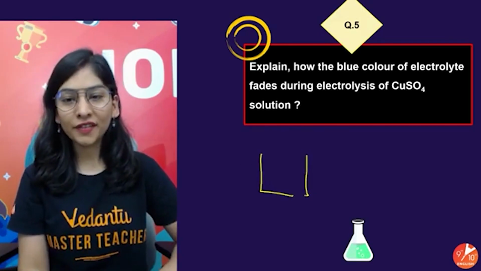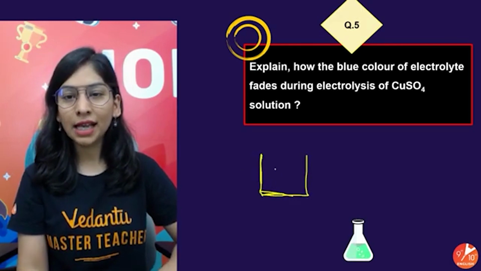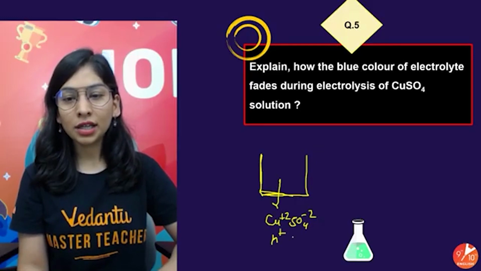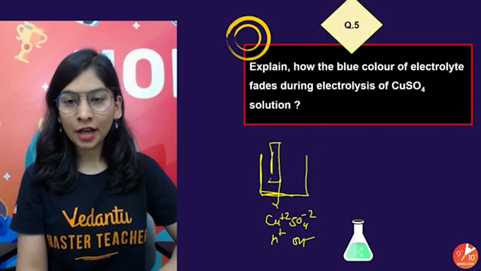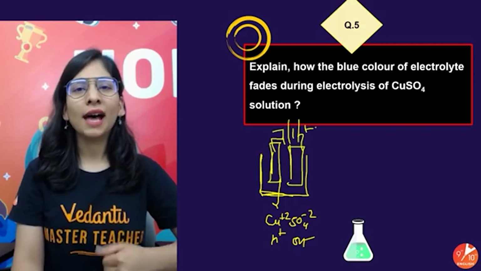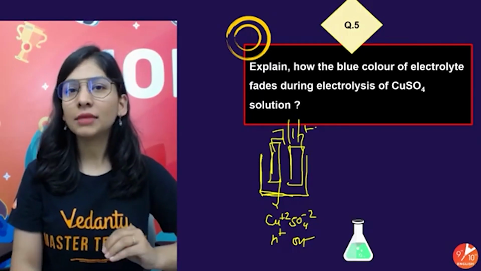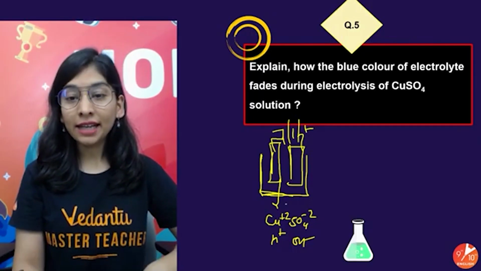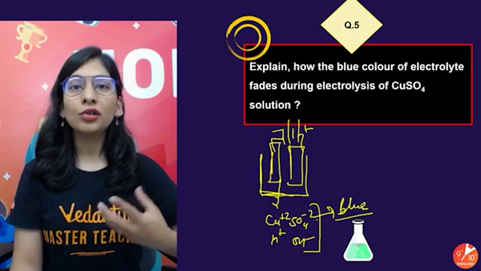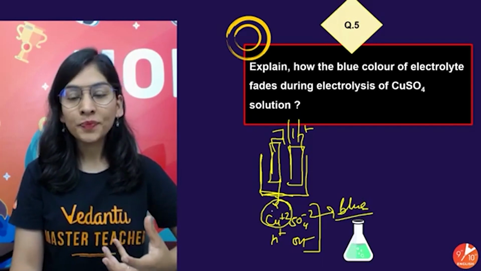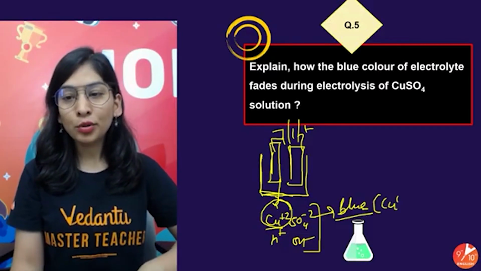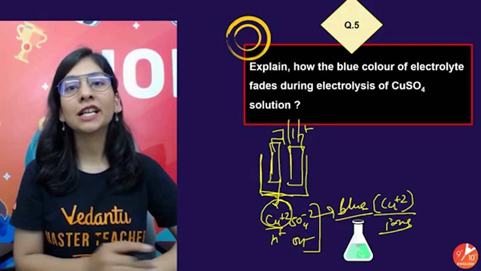I'll always prefer to draw this because that gives all the information possible. I'm having copper sulfate solution. I'm having copper ion, sulfate ion, and in case of water, H ion and OH ion. So what will happen? We take our electrode. They didn't mention, so we'll say we are going to have our normal inert electrode like platinum that's not going to participate in the reaction. As we have taken an aqueous solution of copper sulfate, that's definitely blue in color. And I told you in the analytical chemistry chapter also, metal cations, especially d block metals, are colored in nature. So blue color is due to copper ions, copper plus 2 ions.